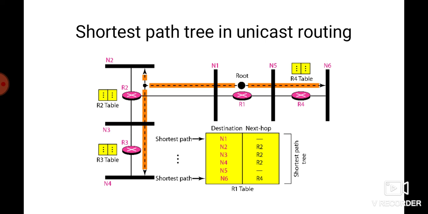However, in multicasting, each router needs more than one shortest path because we have to multicast the packet. If you see the shortest path tree for R1, each line in the routing table corresponds to only one path from the root to the corresponding network. So the whole table represents the shortest path tree. In unicast routing, each router in the domain has a table, known as the routing table, which defines the shortest path tree to all the possible destinations.